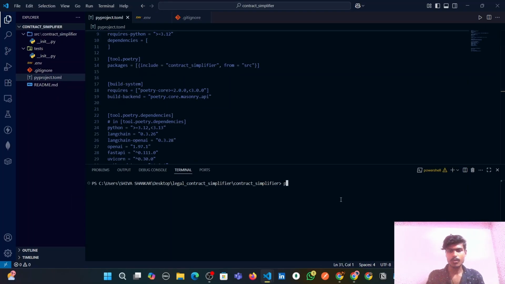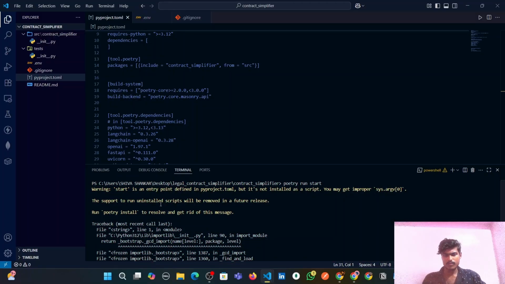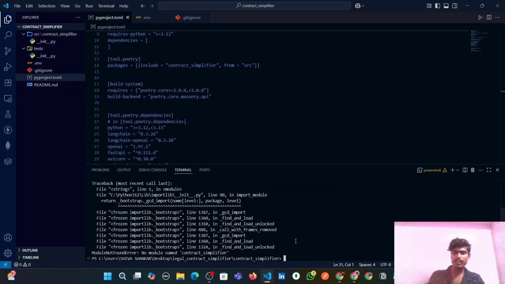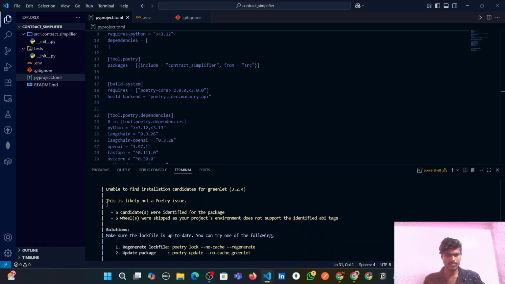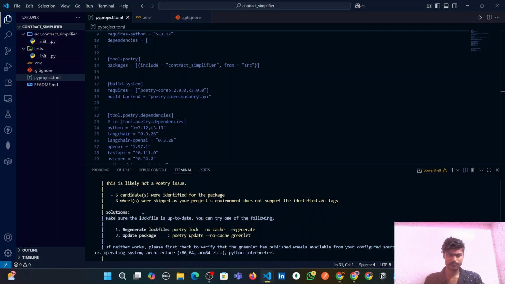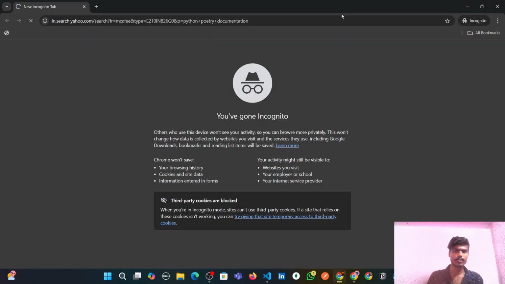So guys, let's now try to run poetry run start, and we see this error, guys. It is saying run poetry install to resolve and get rid of this message. Let's try installing Poetry. This is likely not a Poetry issue. To fix this issue, let's refer to the documentation, guys. Python Poetry documentation.